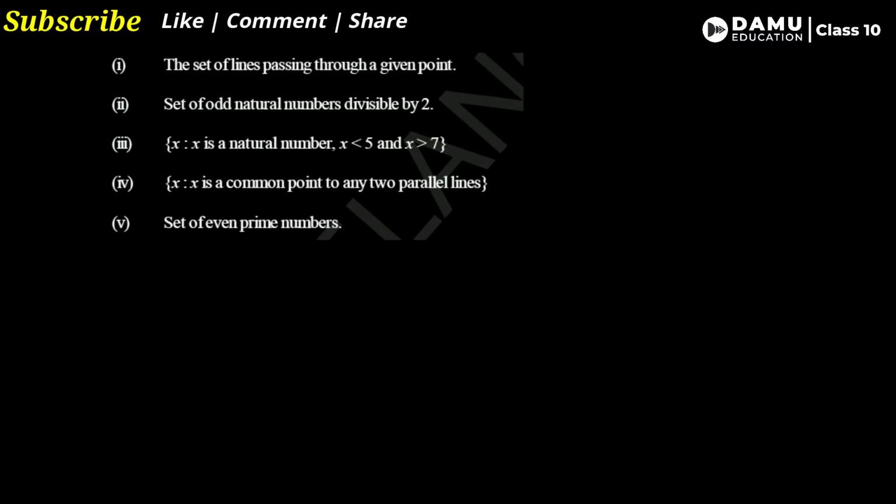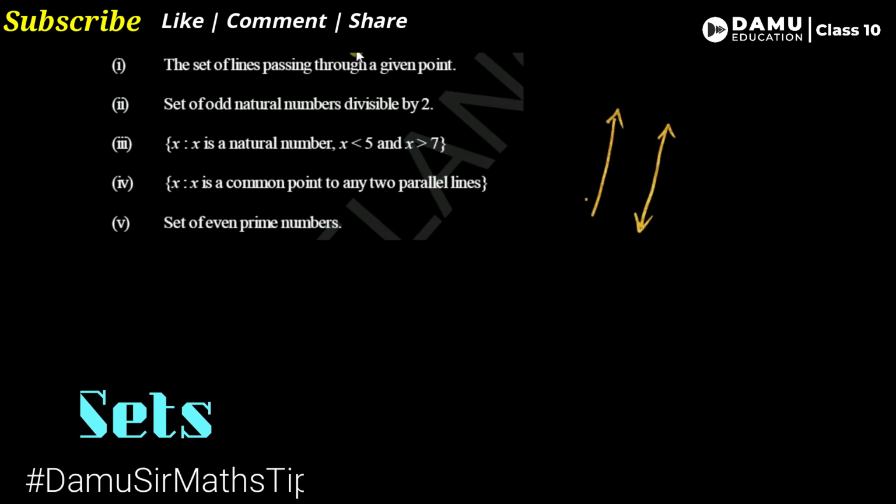Next, our fourth one: the set of all x such that x is a common point to any two parallel lines. For any two parallel lines, is there any common point?